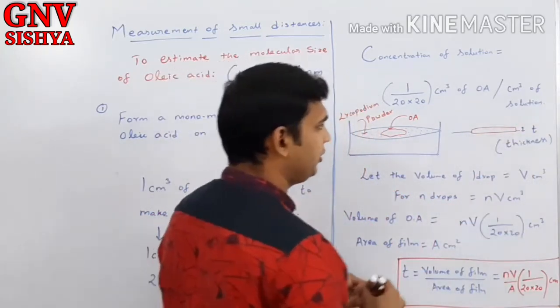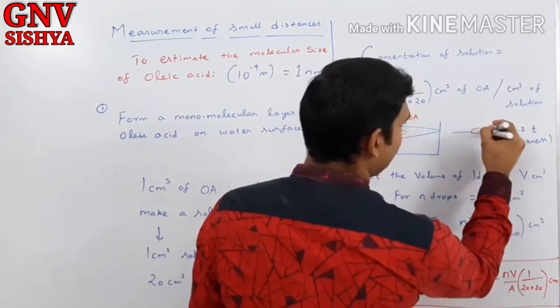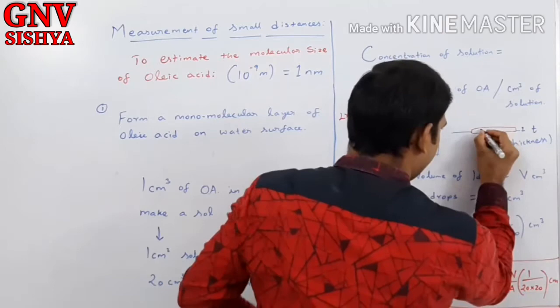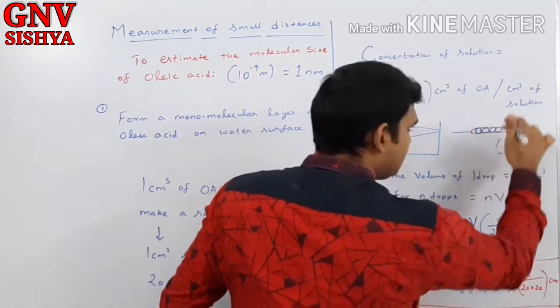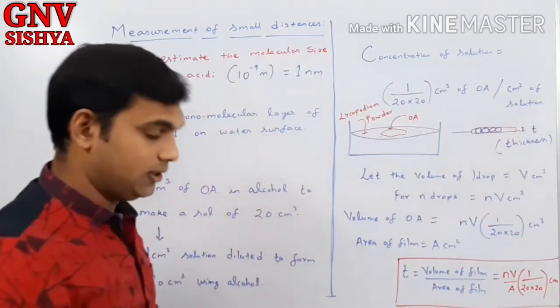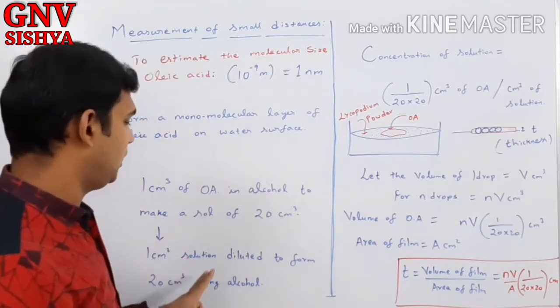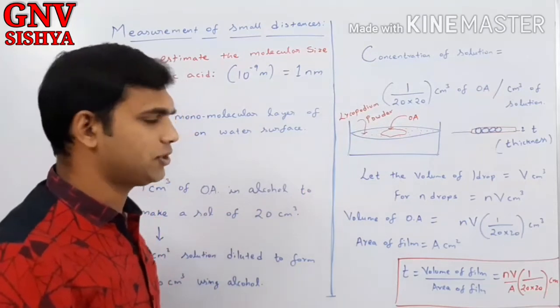So here, as I told you, the molecules are present like this. They are monomolecular thick, correct? They are monomolecular thick like this. So if you find the thickness of this film, you are actually finding the molecular size of oleic acid. So for that, now you know the concentration of solution, correct?